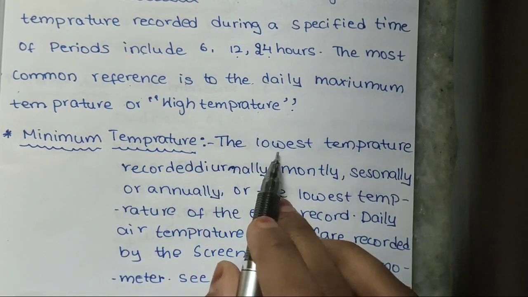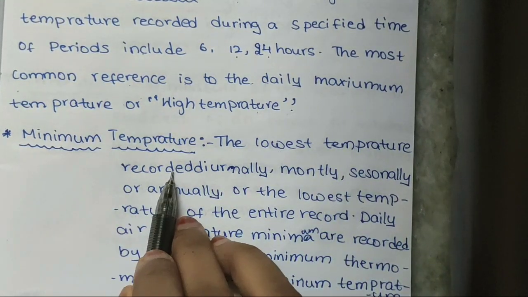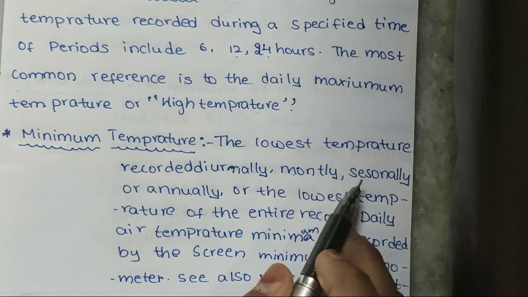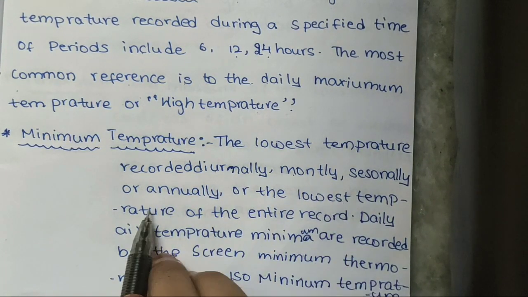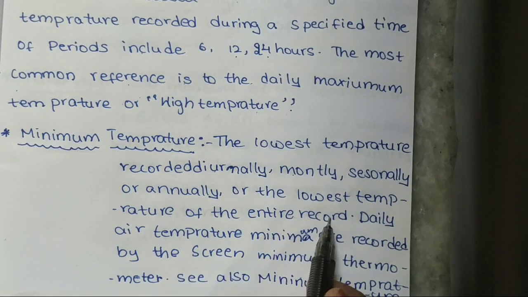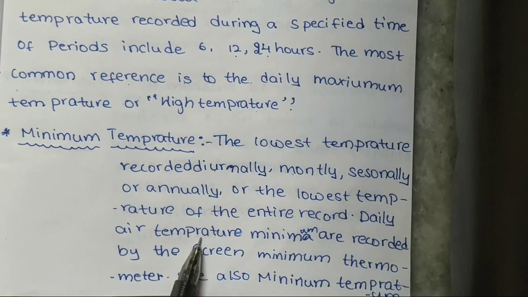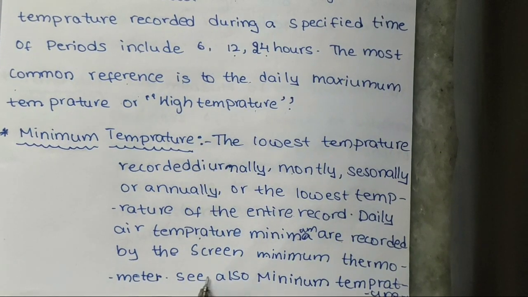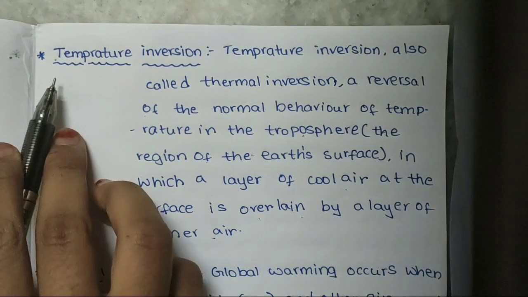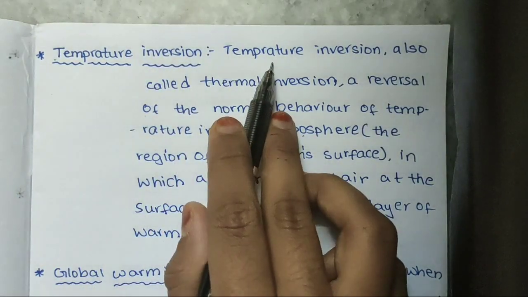Minimum temperature. The lowest temperature recorded diurnally, monthly, seasonally or annually, or the lowest temperature of the entire record. Daily air temperature minimums are recorded by the screen minimum thermometer. See also minimum thermometer. Next, temperature inversion.